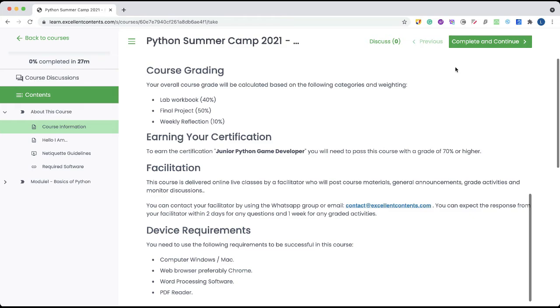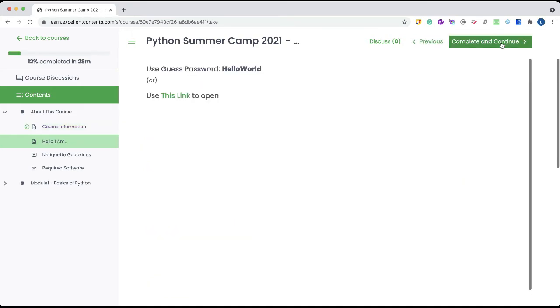In each module, after you complete each lesson, you click this green button, Complete and Continue, to continue to the next lesson. And you will see your progress on the progress bar here.